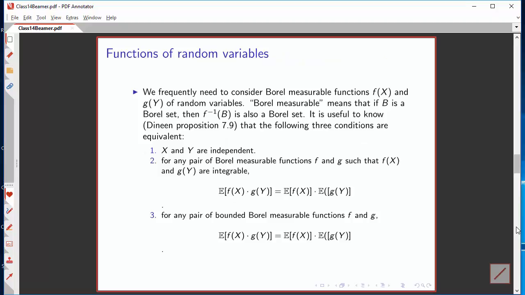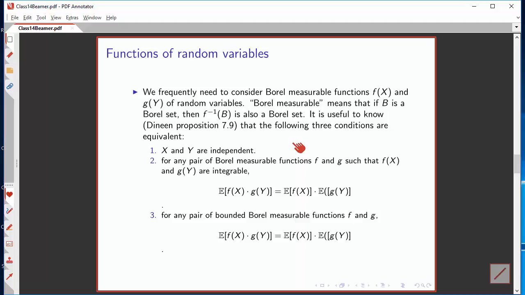Now let's think about functions of random variables. To be precise, let's think about Borel measurable functions. What does Borel measurable mean? It means that if we start with any Borel set B, the inverse image, the set of values that get mapped into B by the function, is also a Borel set.